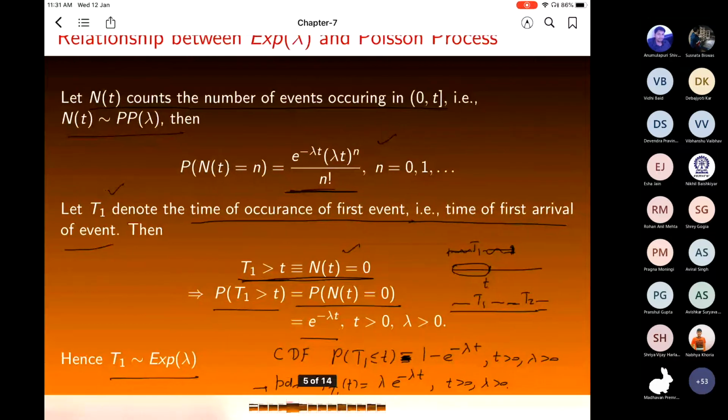Hello, sir. Yes. So can we say that the relation between exponential and Poisson is the same as binomial and inverse binomial?